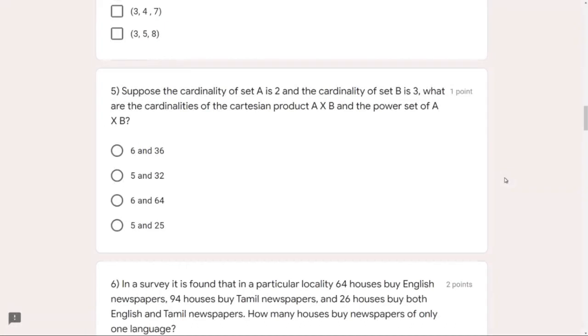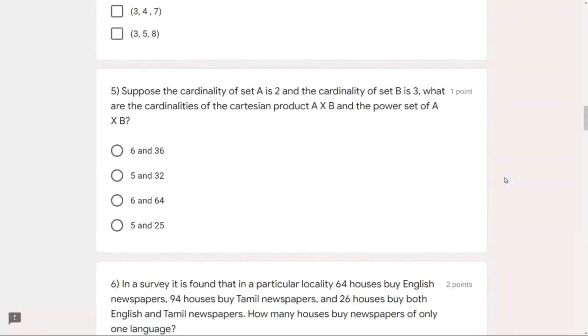Is everybody audible? I mean, am I audible to everybody? Yeah, you are audible.